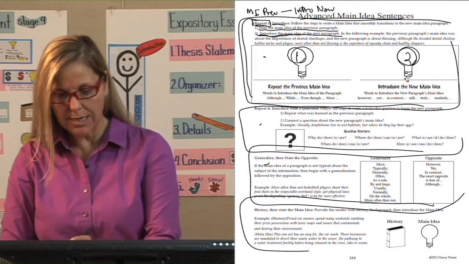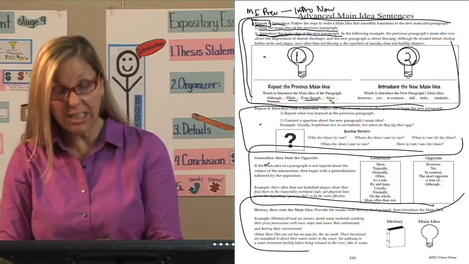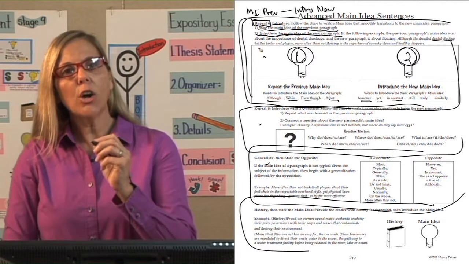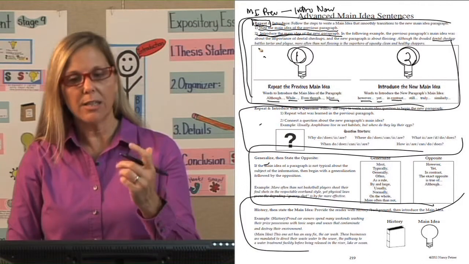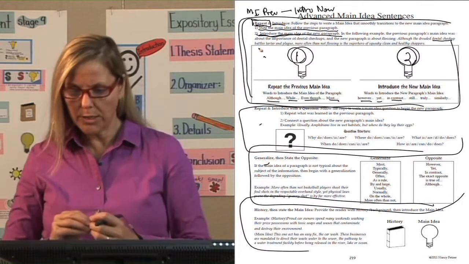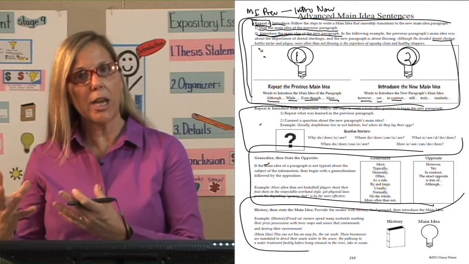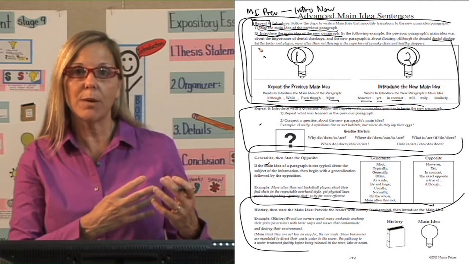Once you record your ideas on the line, you can choose from some of these starter words below here. Our example is about taking care of your teeth. That was our thesis statement. The first paragraph was all about a dental checkup. The next paragraph is going to be about flossing.